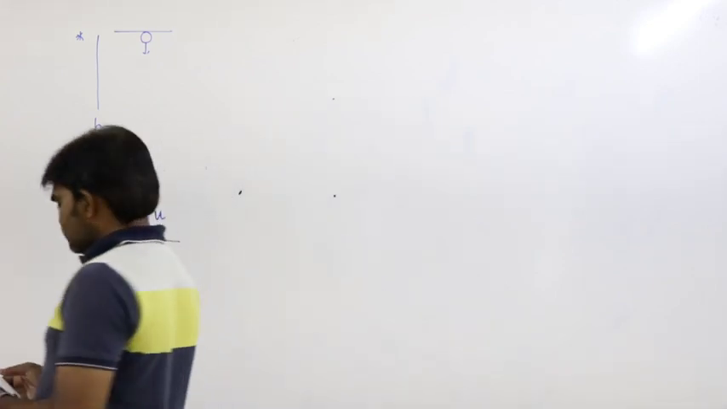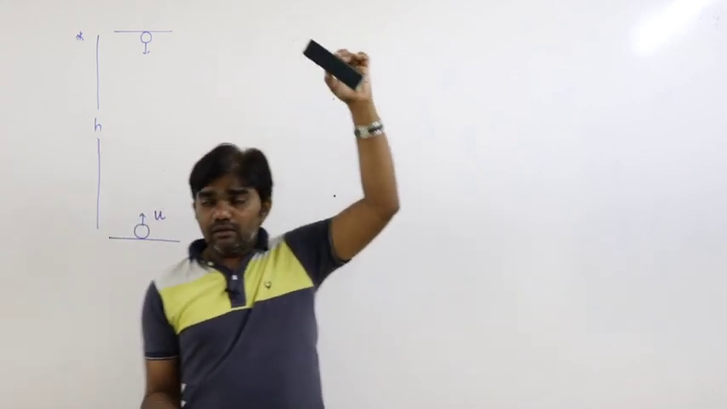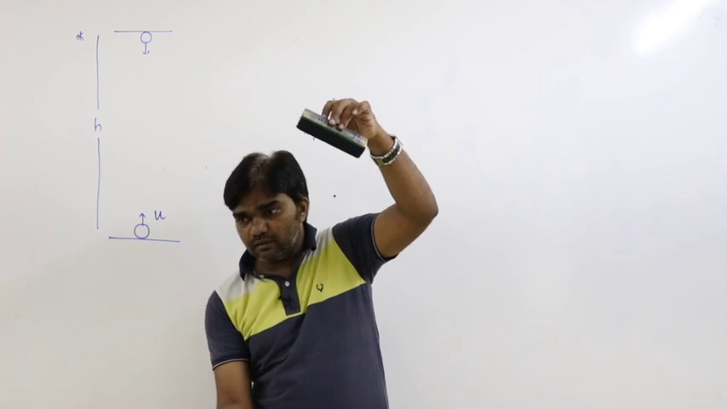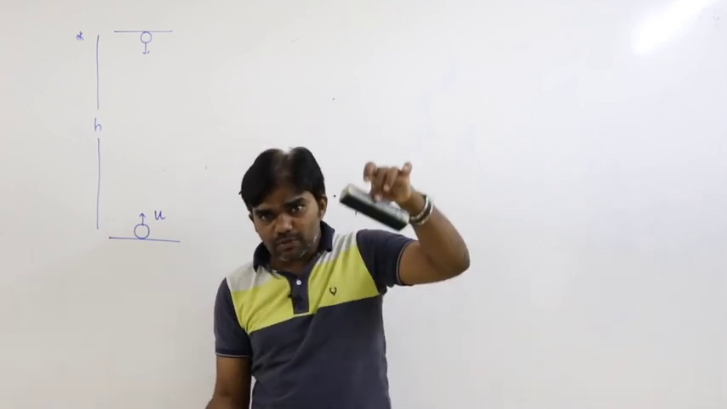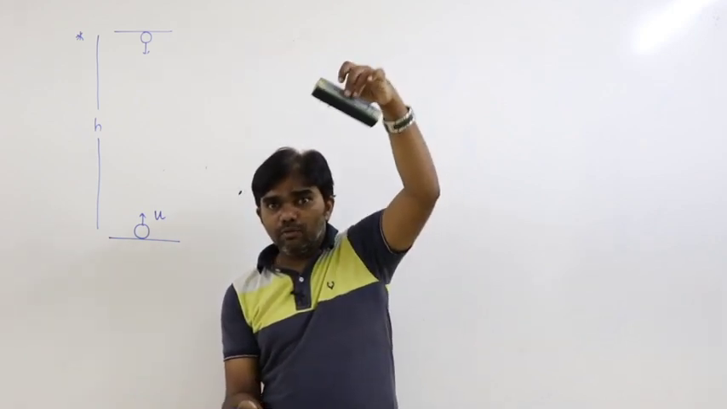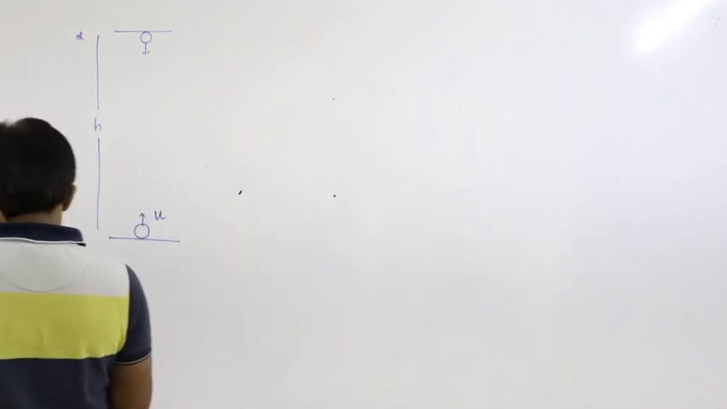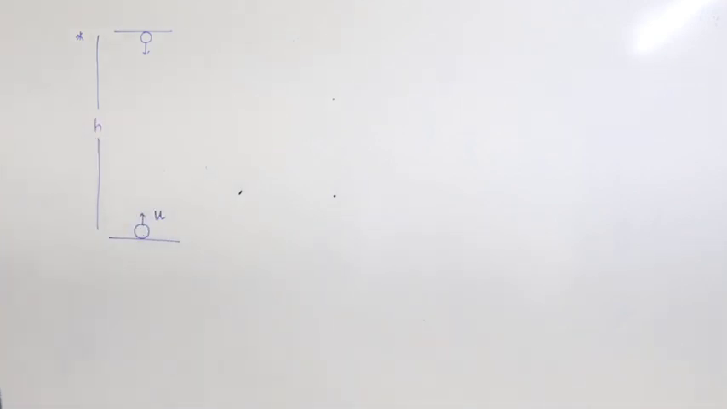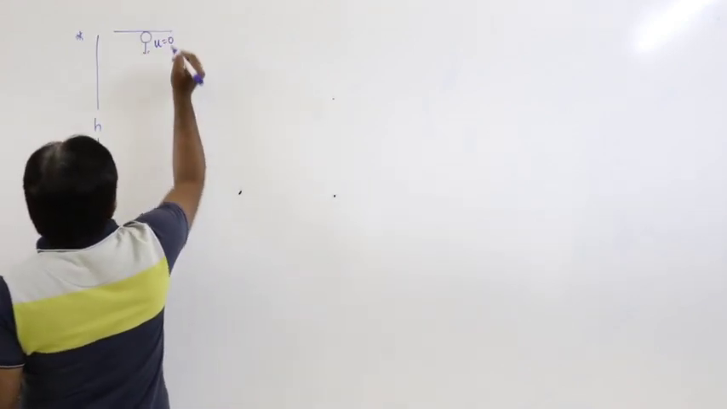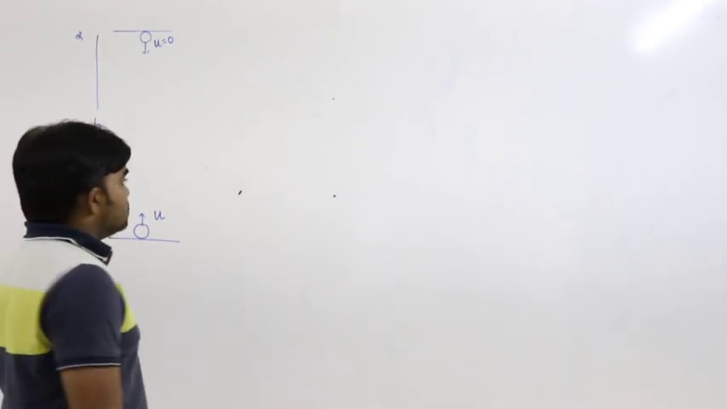See here, because both situations are happening at the same instant. At the time of projecting, the other body must be dropped. Both must be happening at the same time. Now see here, for the freely falling body, initial velocity must be 0.